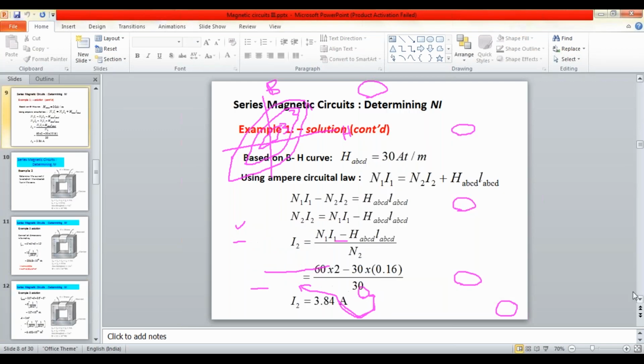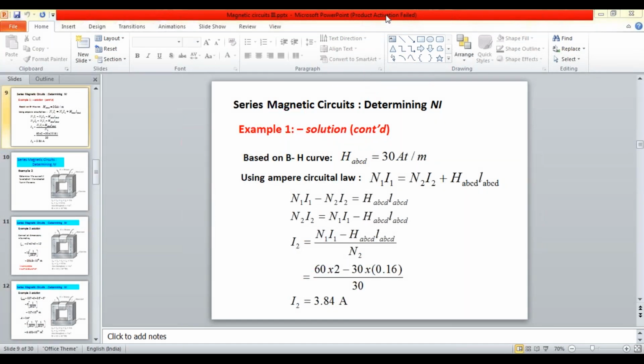We proceed further. Once the H value is determined, we can use Ampere's circuital law. According to Ampere's circuital law, the algebraic sum of MMFs in a closed circuit is equal to 0. In other words, the sum of the rises in MMF is equal to the sum of the drops in MMF, similar to Kirchhoff's voltage law.